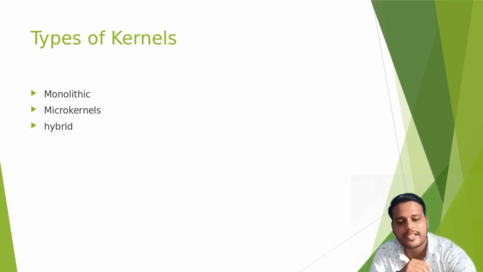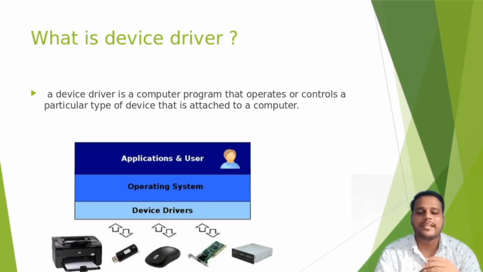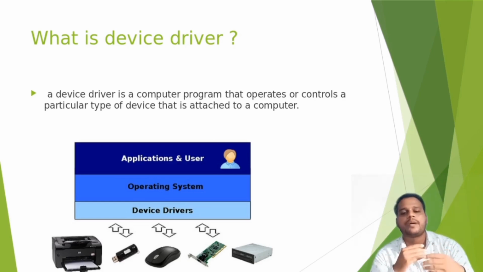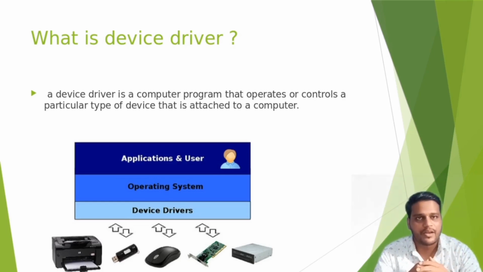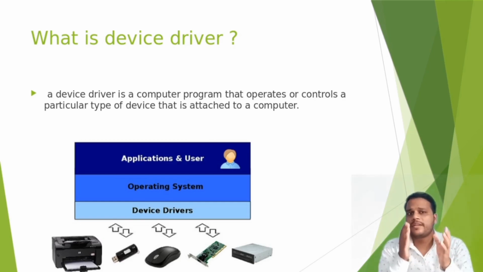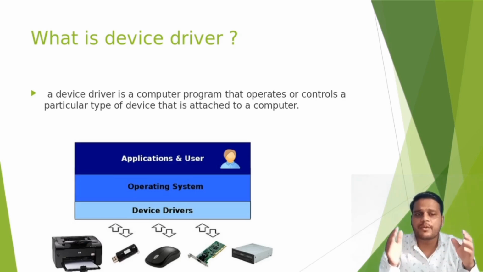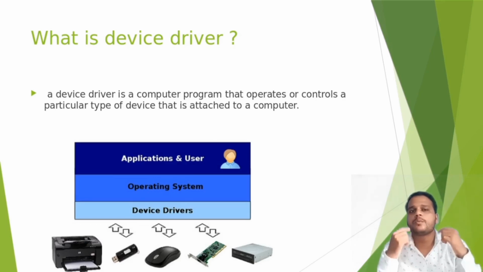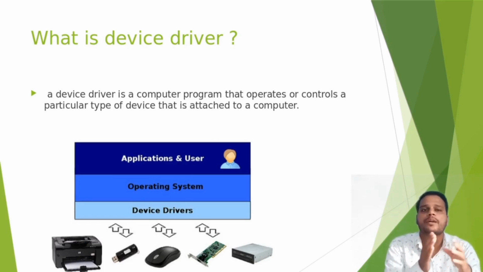Okay, what is the next topic? The next topic is, what is a device driver? A device driver is a computer program that operates or controls a particular type of device. What is an operating system? An operating system is an interface between the hardware and the user, so the operating system includes all the minimum required code used to communicate with the hardware devices of a computer system.